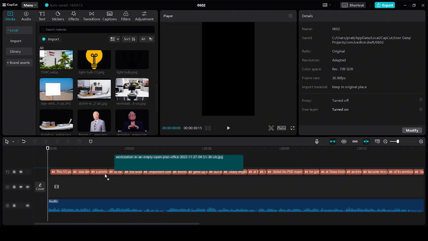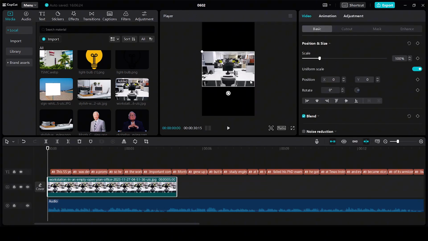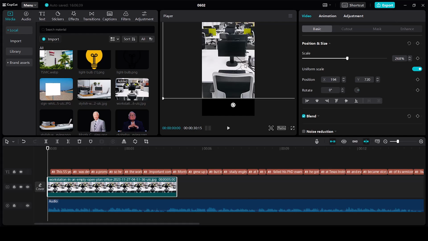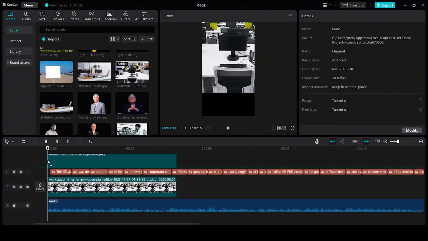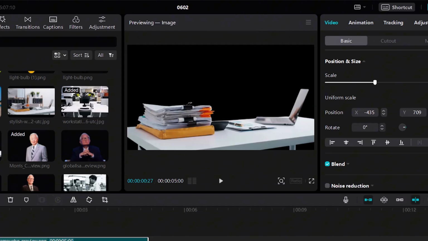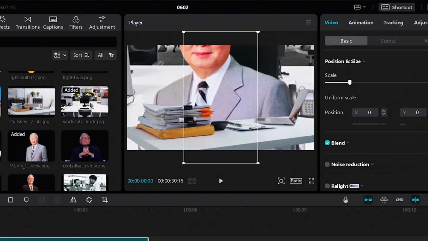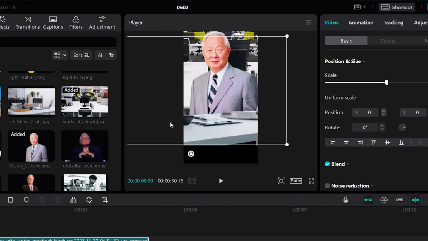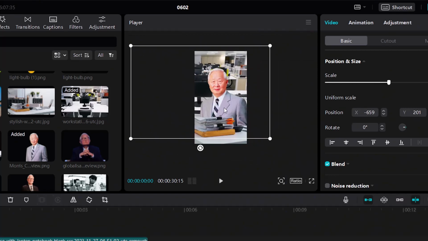Let's first drag the background. In the background, we are going to have a lot of computers. Let's enlarge this. I'm going to keep it something like this. Let's drag the person on the top. Increase the size. And in front of him, we also want to add this desk. So add this desk. Increase the size as well. So this can be something like this, where there is a background where there are a lot of computers.